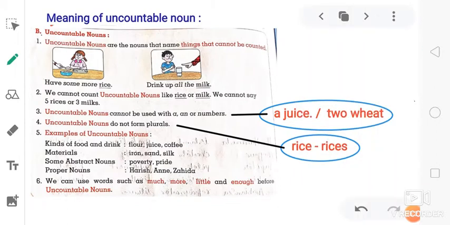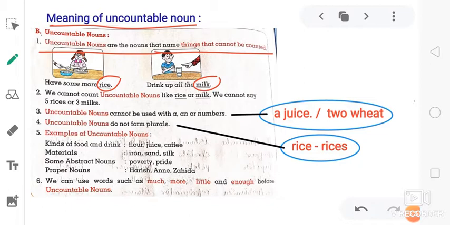Next is the meaning of uncountable nouns. The opposite of countable nouns is uncountable nouns. Uncountable nouns are the nouns that name things that cannot be counted. So all the nouns which cannot be counted are known as uncountable nouns. Have some more rice, drink up all the milk. Rice and milk cannot be counted.